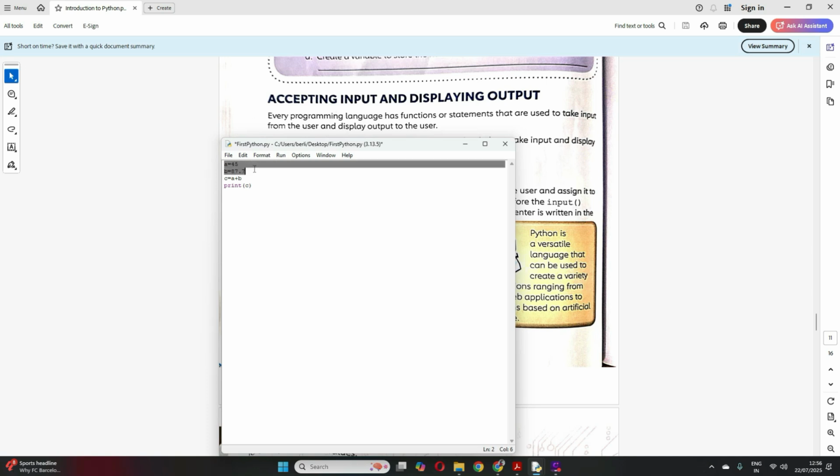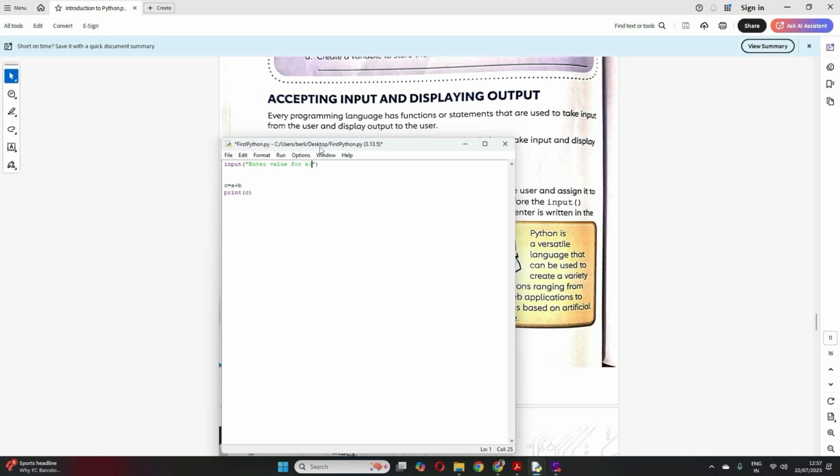I want the value of A and B, then I sum and then I print. Now I want the value of A from the user. So how will I do it? I use the function input. Inside the brackets, within double quotes, you have to mention a message. See the syntax: input, enter value for A.